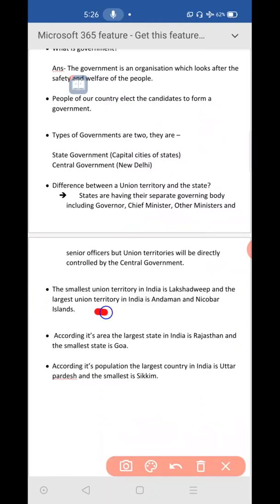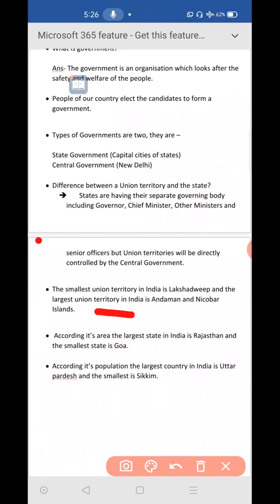Then the next point you see here, the smallest union territory. How many union territories are there in India? 8 union territories. So which are those 8 union territories? I already told you. Andaman and Nicobar Islands, Chandigarh, and Dadra and Nagar Haveli and Daman and Diu, these two together as 1. Then Delhi, Lakshadweep, Puducherry, Ladakh and Jammu Kashmir. These are the 8 union territories.